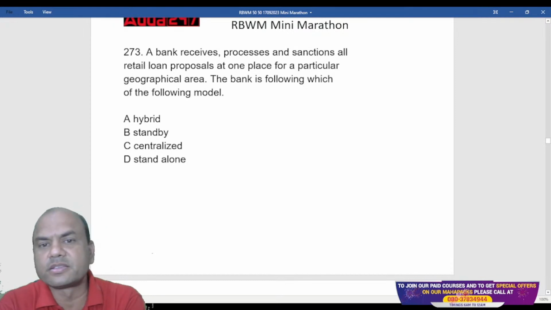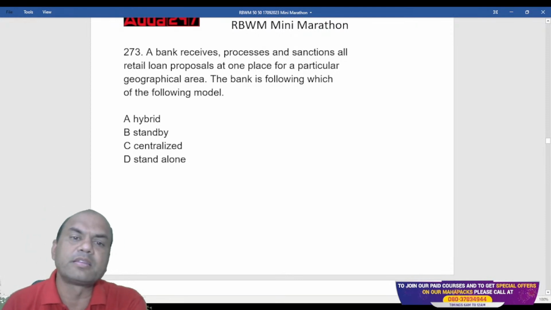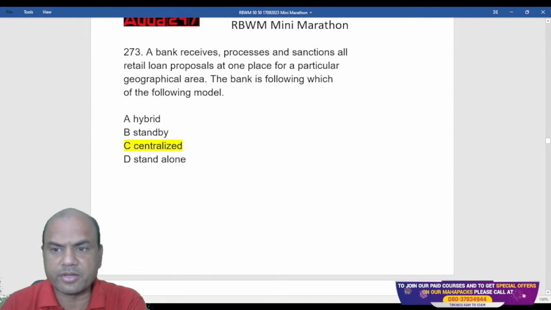This is called as, at one place only. All the branches are giving it to the central hub, and the central hub is then processing that application. It is called the centralized model. Got it?